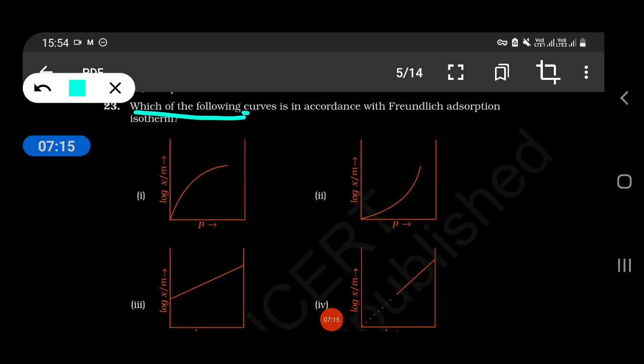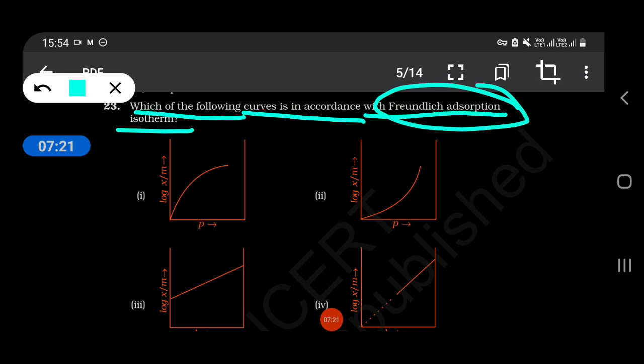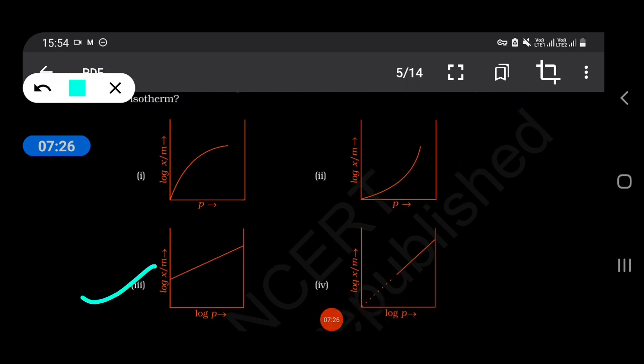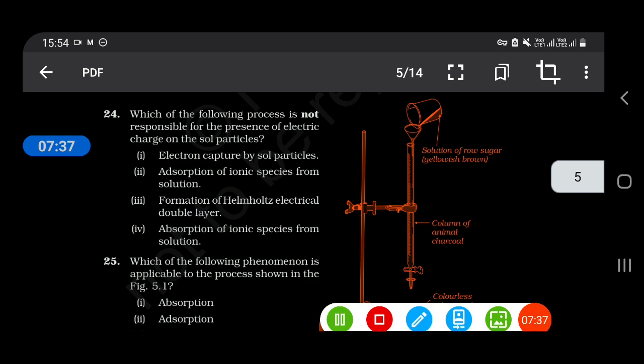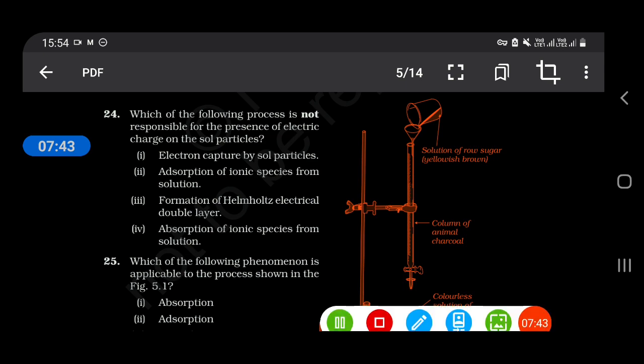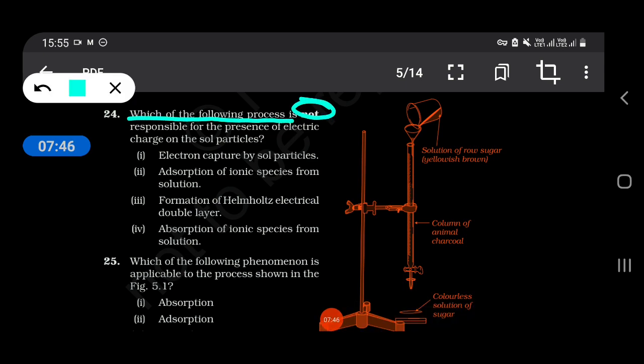Which of the following curves is in accordance with Freundlich adsorption isotherm? This one is. Which of the following processes is not responsible for presence of electric charge on sol particles? Adsorption of ionic species from solution.